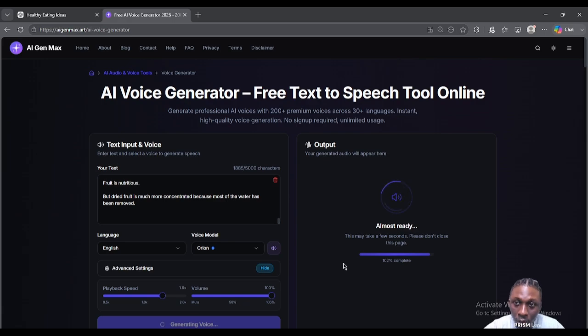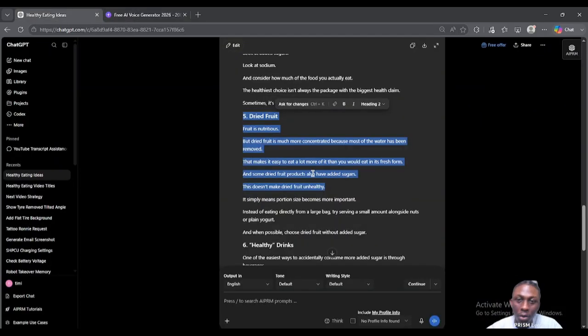So now we are waiting for this to generate. You see that we stopped in dry fruit is more concentrated because of the water has been removed. So now we come here, okay, and then we copy the last part.